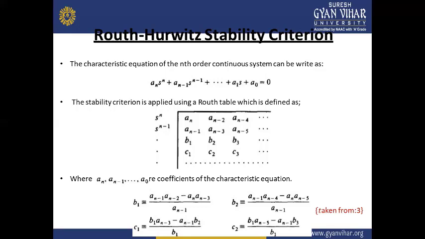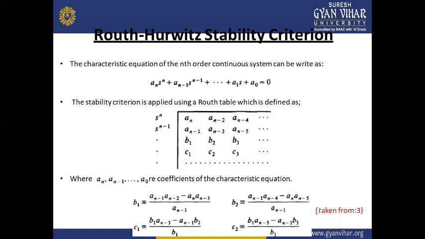That means an minus 1, a1, and a naught, all these coefficients must be positive and real. There must not be any power of s missing between the highest degree, s to the power n, and the lowest degree, s to the power 0. So there should not be any missing term of s.